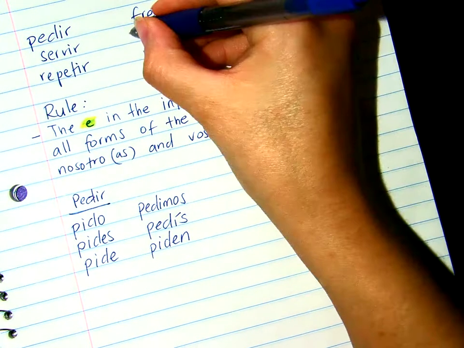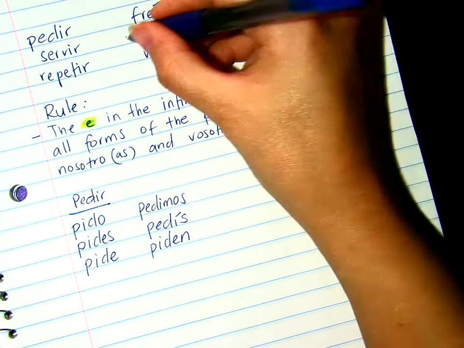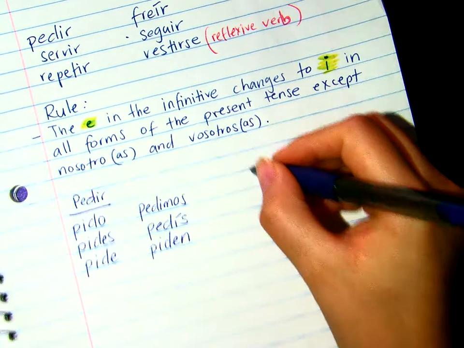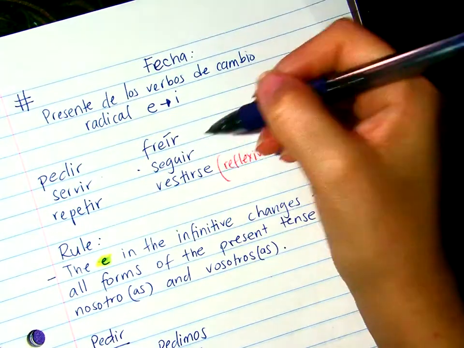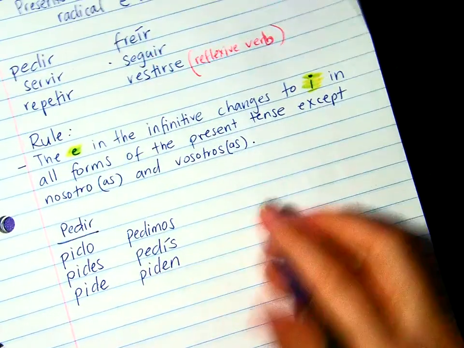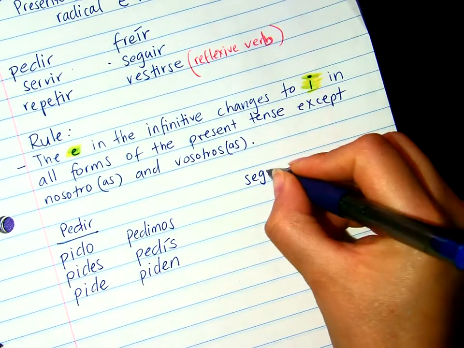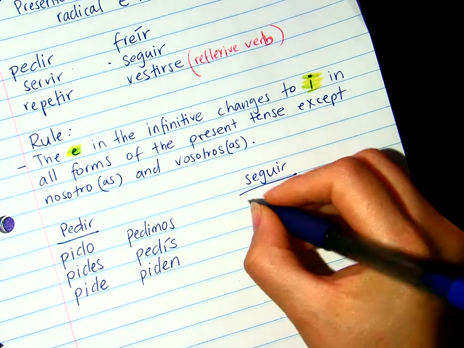Seguir. Seguir is going to be different. So pedir, servir, repetir, they conjugate like this. Seguir conjugates a little different.